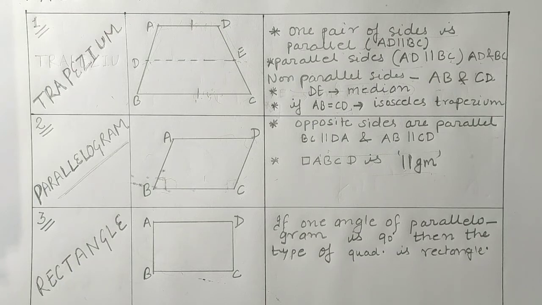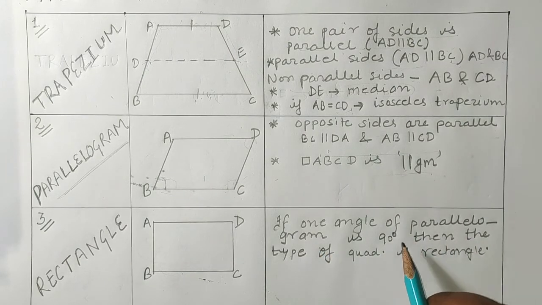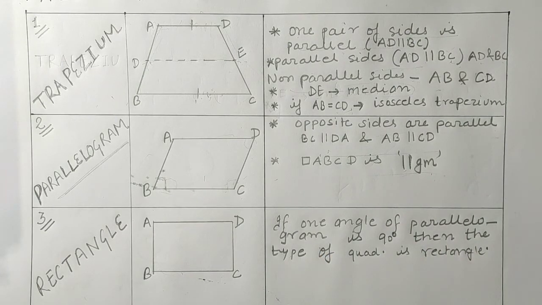Okay, when we are comparing a rectangle with parallelogram, then it is enough to say that its one angle is 90 degree. But when we are defining a rectangle not on the basis of parallelogram, then we can only say that in rectangle all the angles are 90 degree, their opposite sides are parallel, opposite sides are equal also. Okay, so here we are saying in rectangle that if in a parallelogram one angle is 90 degree, then that type of quadrilateral is known as rectangle.